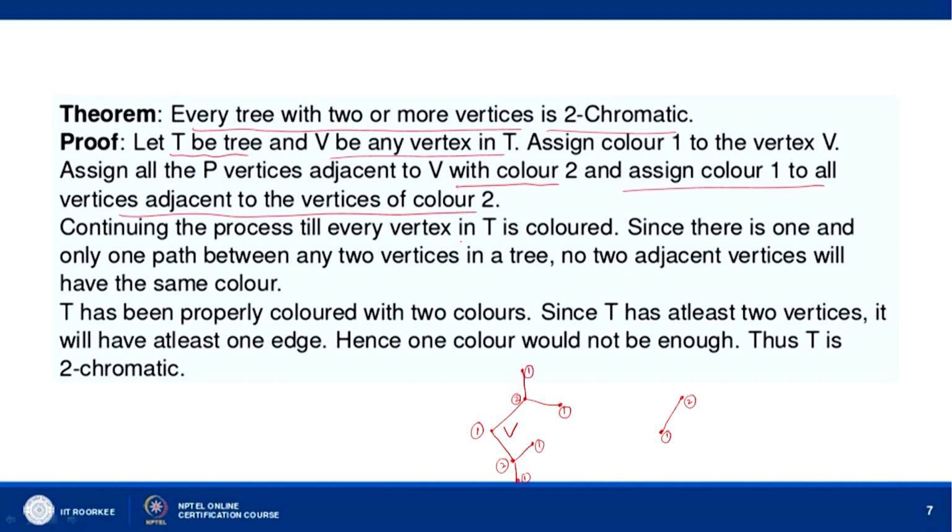Continuing the process till every vertex in T is colored. Since there is one and only one path between any 2 vertices in a tree, no 2 adjacent vertices will have the same color. Okay. So, T has been properly colored with 2 colors. Since T has at least 2 vertices, it will have at least one edge, and therefore, one color will not be enough, hence therefore, T is 2 chromatic.